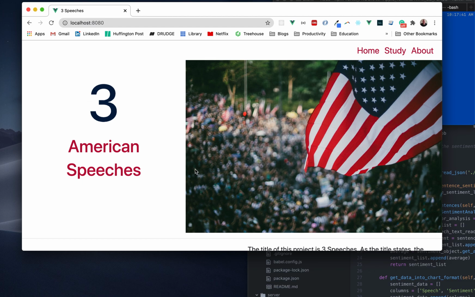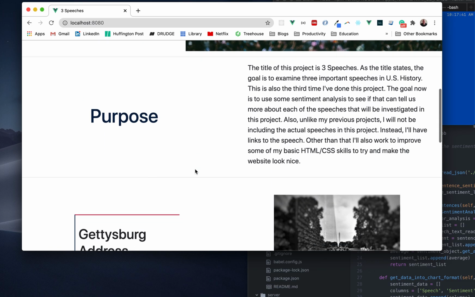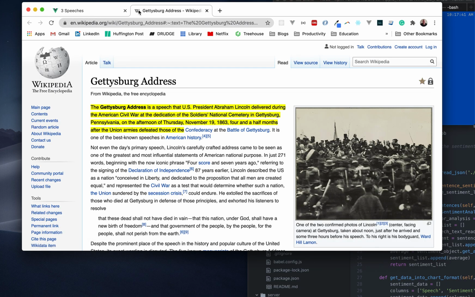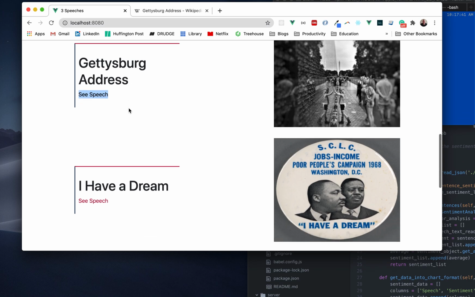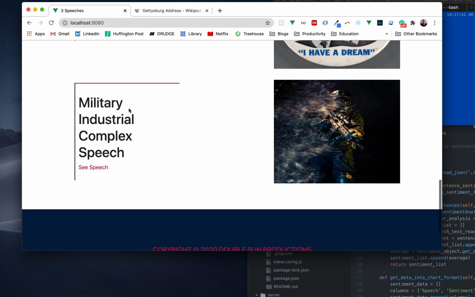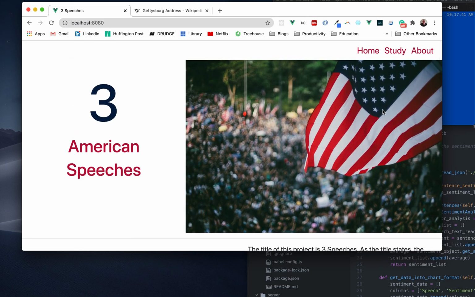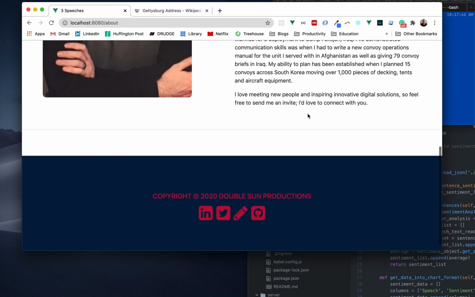So this is the home page here, and it just talks about the speeches again, and you can click the link and it'll actually bring you to a speech. I didn't include the speech in the project, so if I open that up we can just see the speech on Wikipedia. So there's the three speeches. I've got my normal footer that I use that brings you to my auxiliary sites. My about page is the same generic about page.